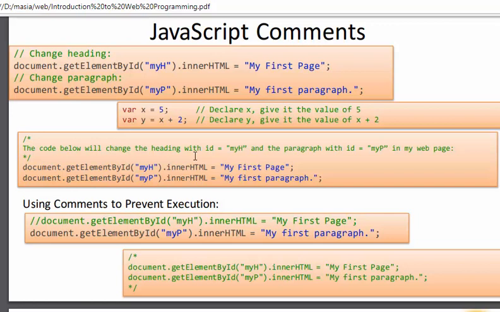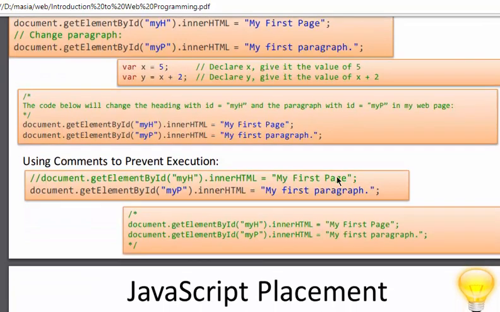Here is another thing. The code below will change the heading with its ID and the paragraph with its ID in my web page. So you can change your IDs here. How can you do this? It will show what is going on here. So you can do it by yourself. That's quite awesome.